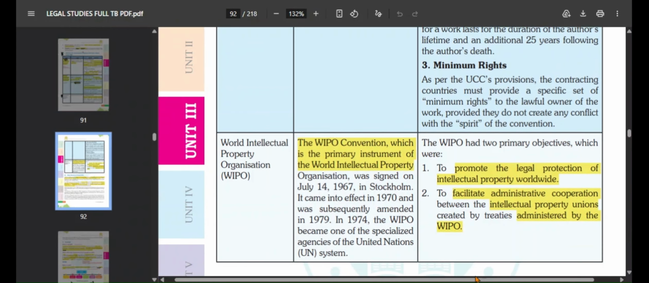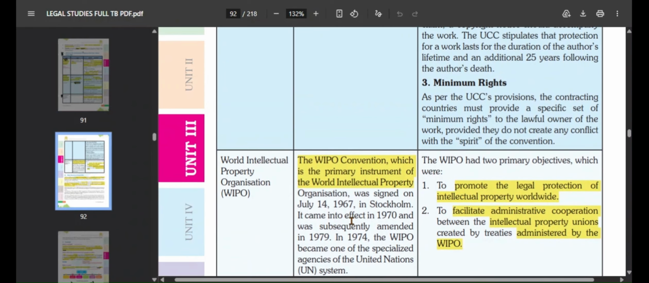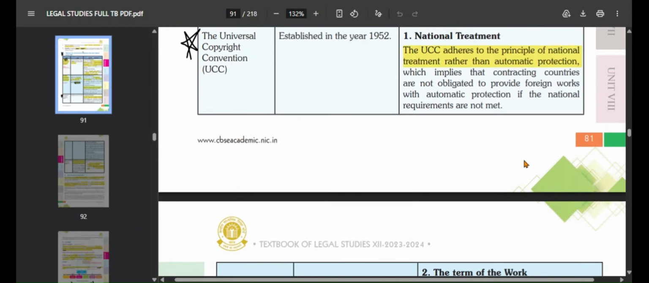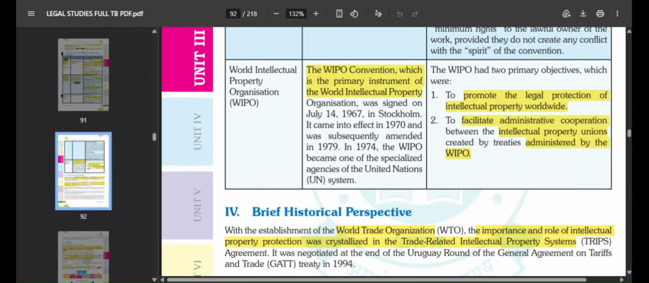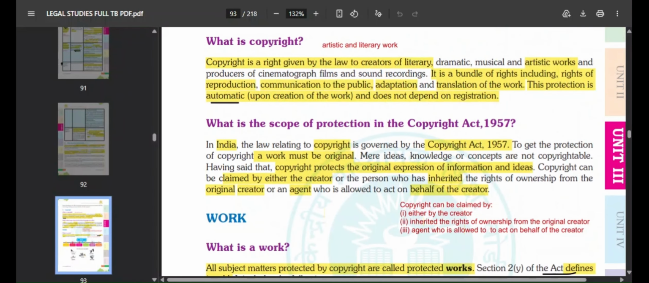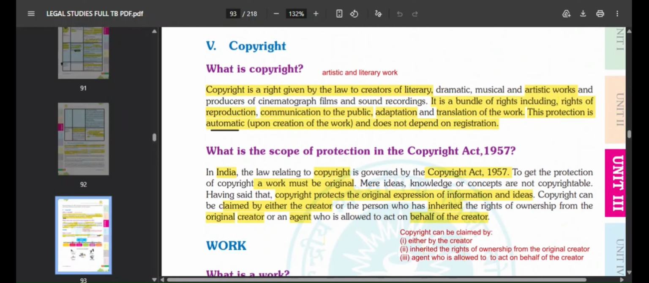Again, this part is also a bit difficult, like the dates are there, then you have to learn all of these, so it gets a bit tricky, but if you understand it will be easier. So first thing is copyright.